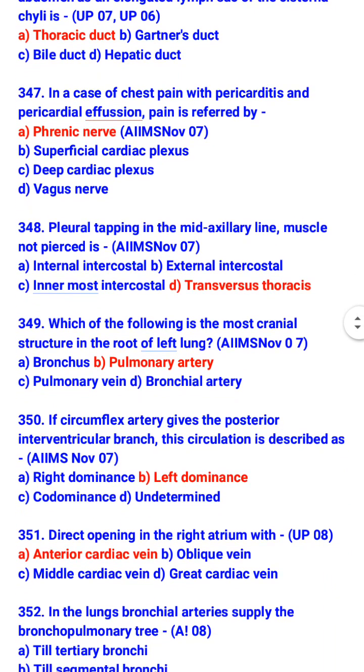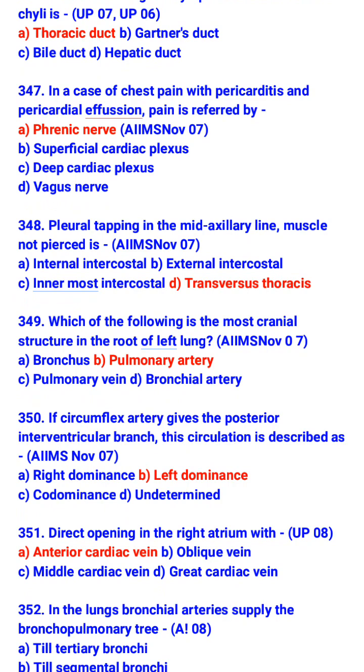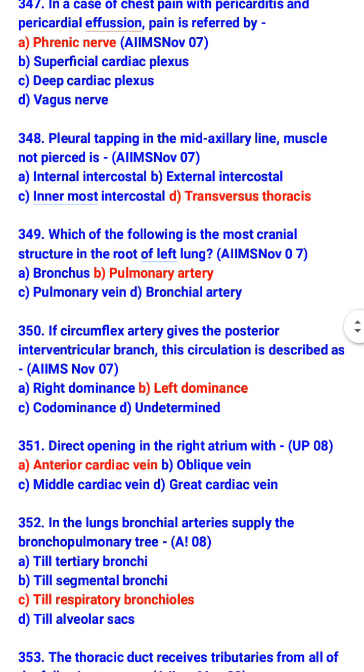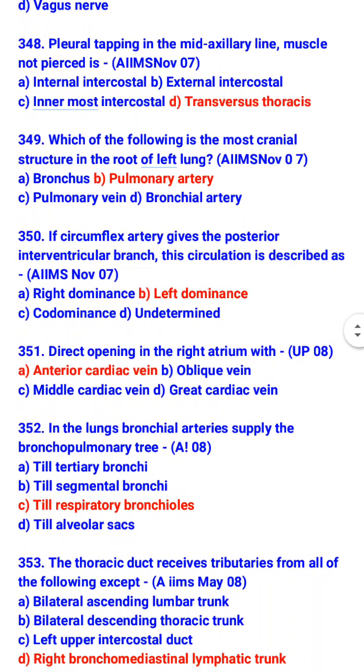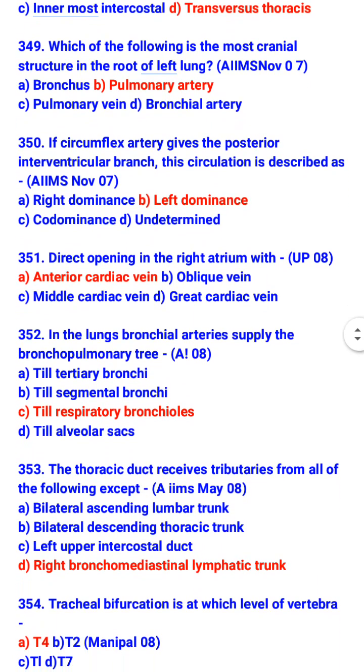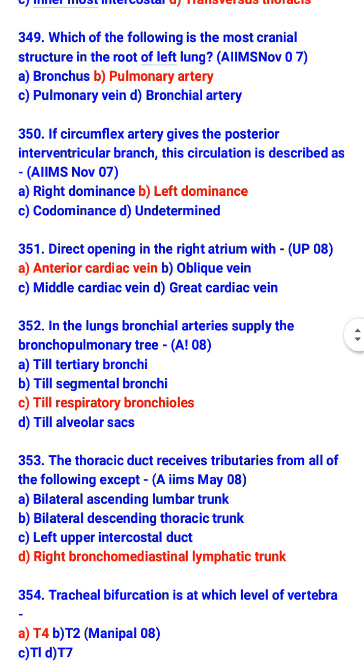Which of the following is the most cranial structure in the root of left lung? Pulmonary artery. If circumflex artery gives the posterior interventricular branch, this circulation is described as left dominance. Direct opening in the right atrium with anterior cardiac vein. In the lungs, bronchial arteries supply the bronchopulmonary tree till respiratory bronchioles.